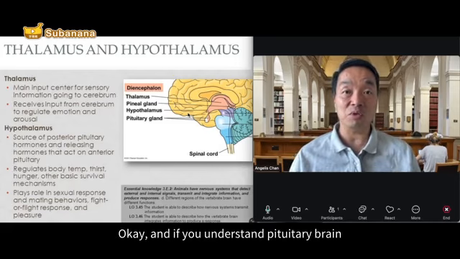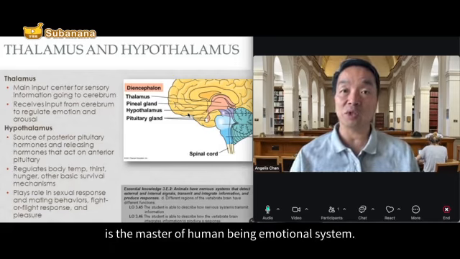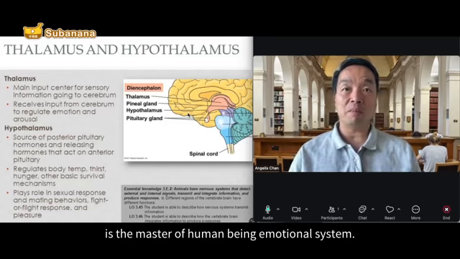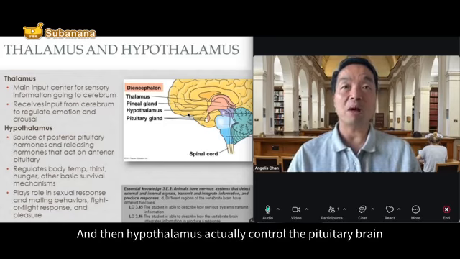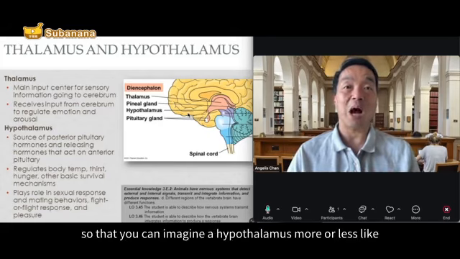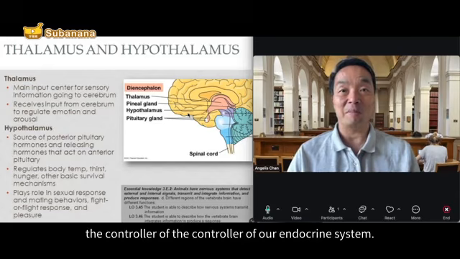The pituitary gland is the master of the endocrine system, and the hypothalamus actually controls the pituitary gland, so the hypothalamus is like the controller of the controller of our endocrine system.